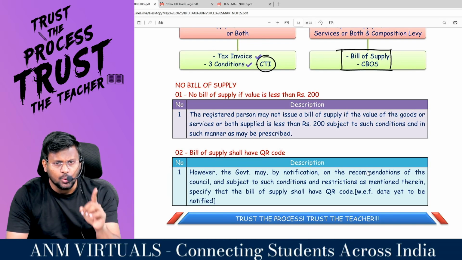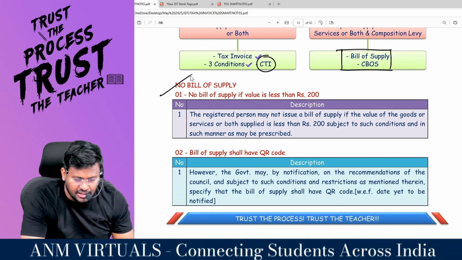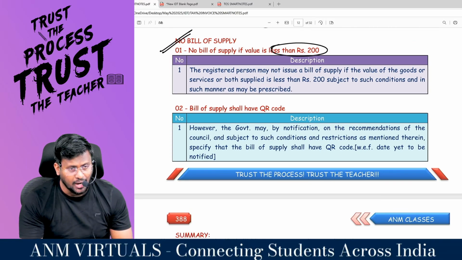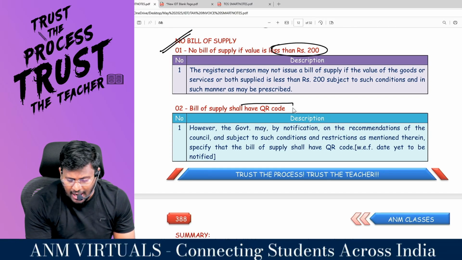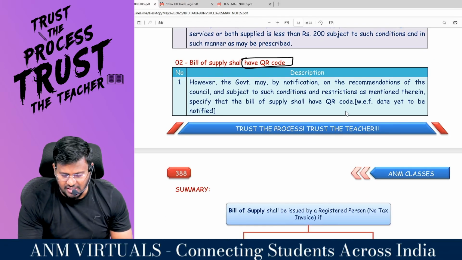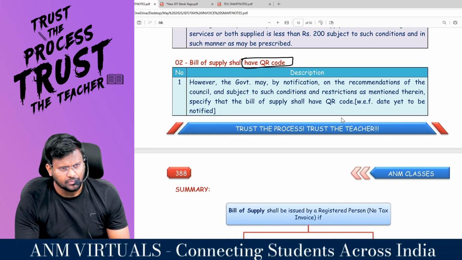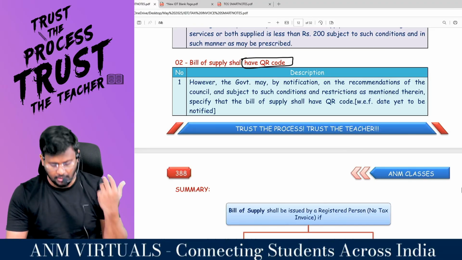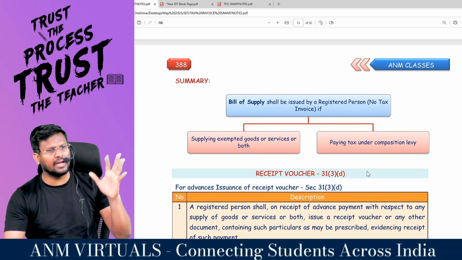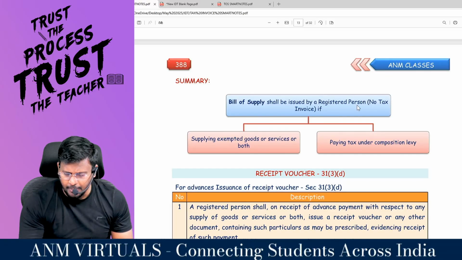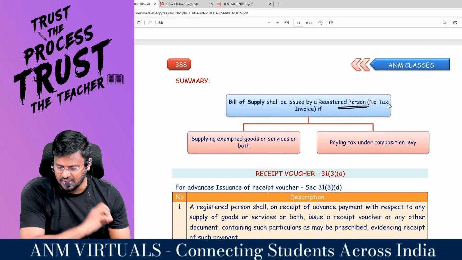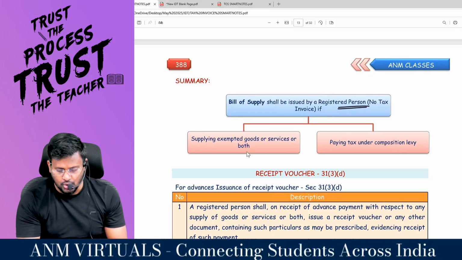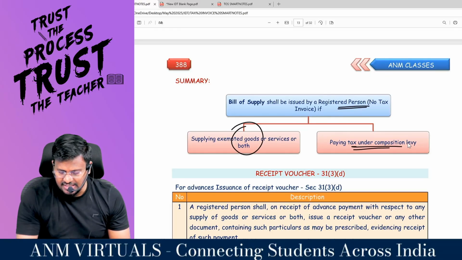There is no need to raise the bill of supply if the three conditions are satisfied: no bill of supply if the value is less than 200. And that bill of supply should have a QR code. QR full form: quick response code. So the one line summary of the entire discussion is: a bill of supply shall be issued by a registered person, and not a tax invoice, if supplying exempted goods or services or both, or paying tax under the composition scheme.